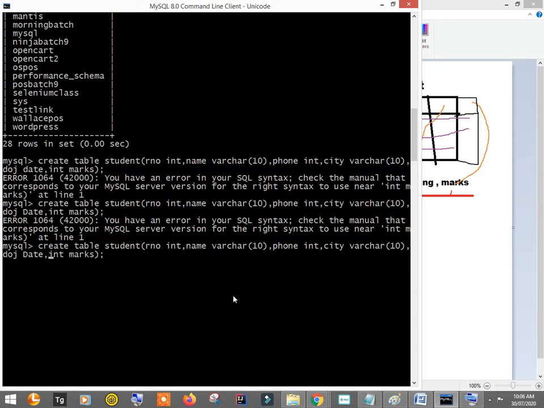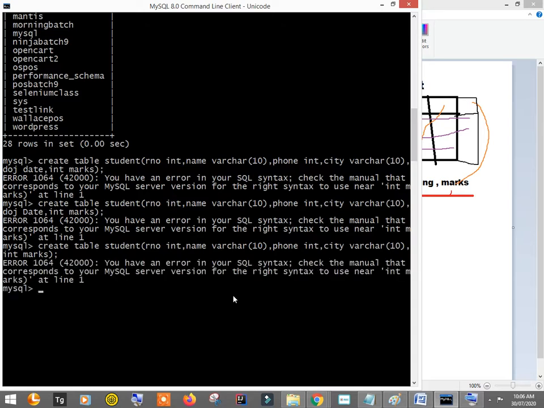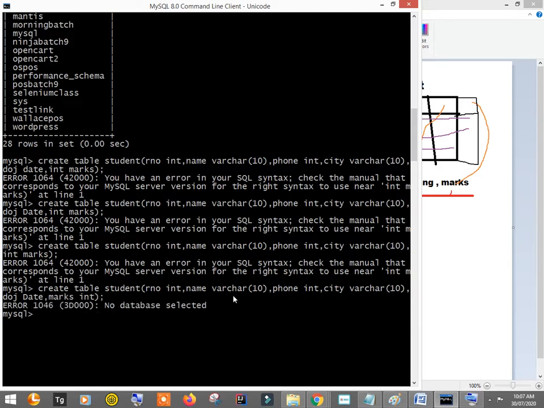Let me just remove this date for the time being, and let's check whether we get it. Create table student, do I have any spelling mistake? Marks int, okay, sorry. So marks and then int. Now it will be good.